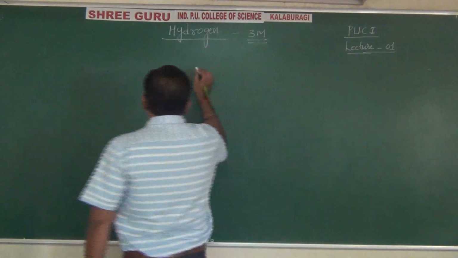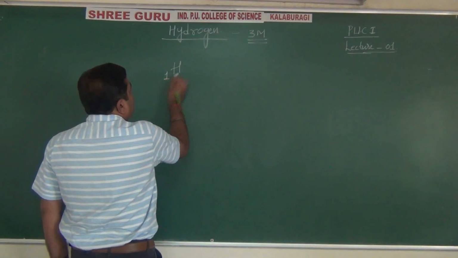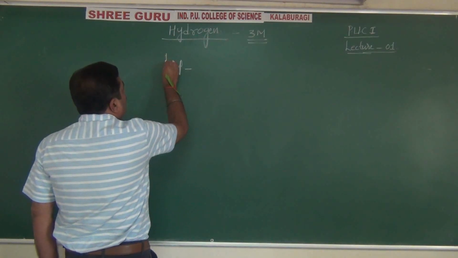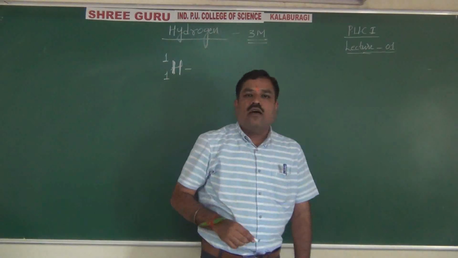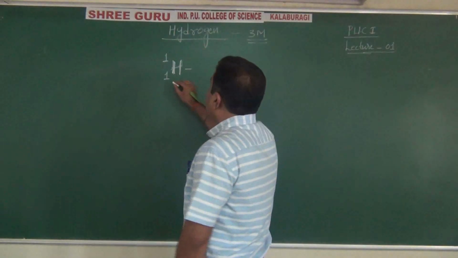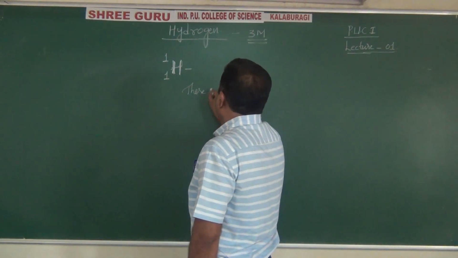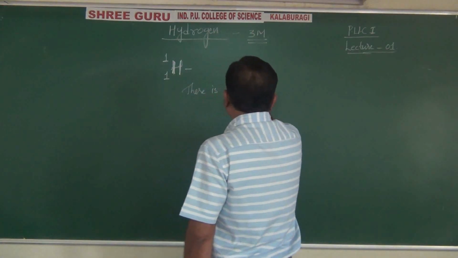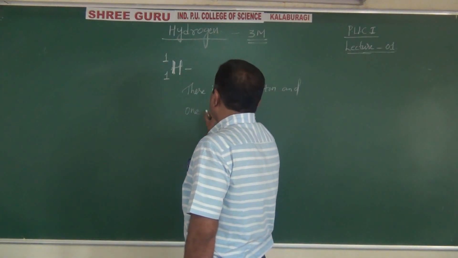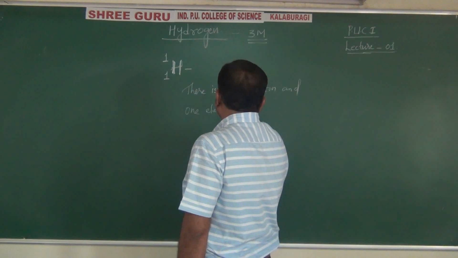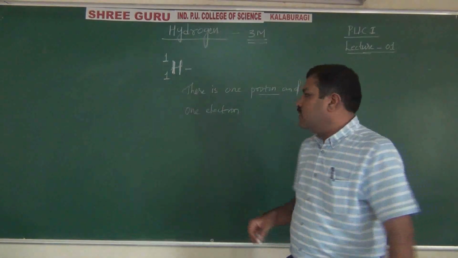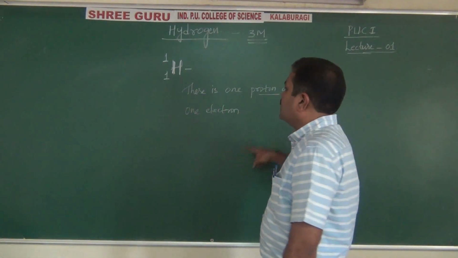But you know that hydrogen is the very first element of the whole periodic table, with atomic number 1, 1H1. Atomic number 1 and atomic mass also 1. Normal hydrogen has one proton in the center of the nucleus, and one electron in the extra nuclear part surrounding that nucleus.